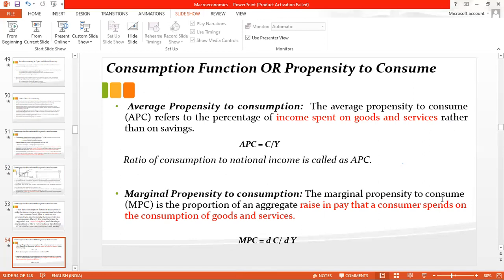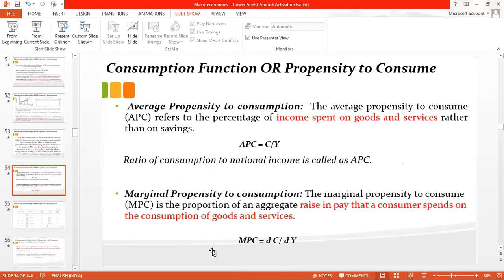So the marginal propensity to consume is the proportion of aggregate rise in pay that consumers spend on consumption of goods and services. Okay, so if your national income is changing, with respect to that, how much your national consumption is changing, that will be your marginal propensity to consume.